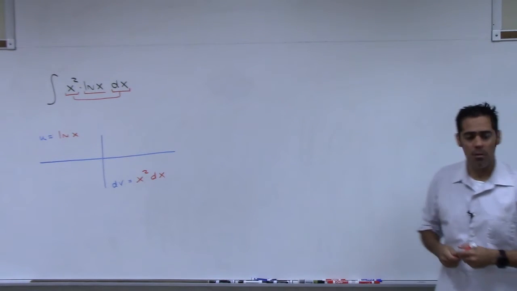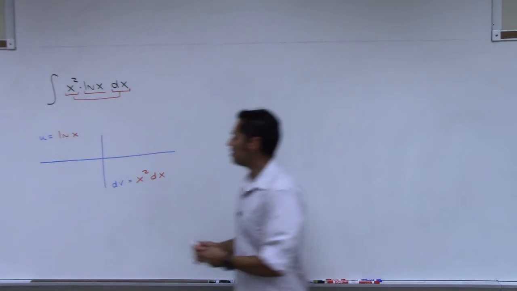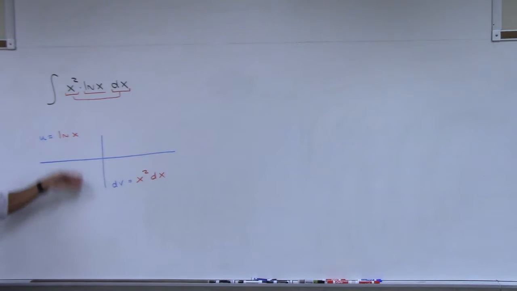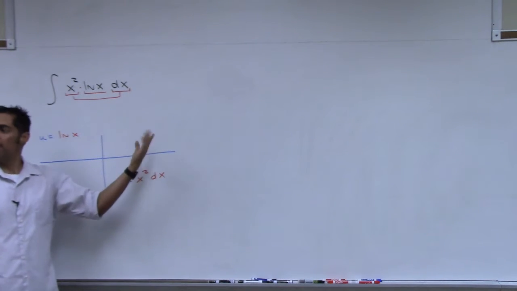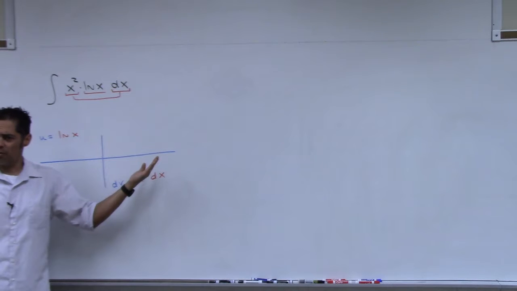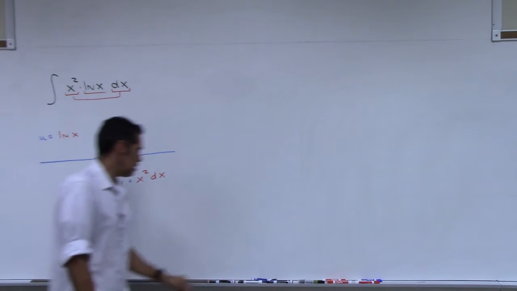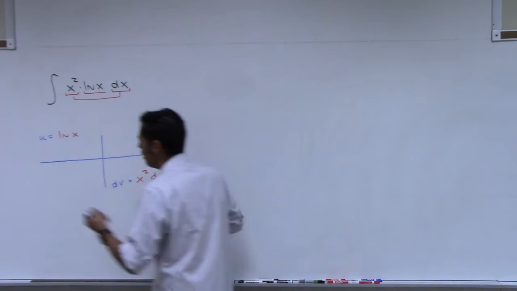Now let's think about what would happen. We're going to take the derivative of natural log of x, right, to go from here to here, and we all know what the derivative of natural log of x is. Then we have to take the antiderivative of x squared and go up, and we know that also, right? 1/3 x cubed. Okay, so this looks promising. Let's go ahead and do it.